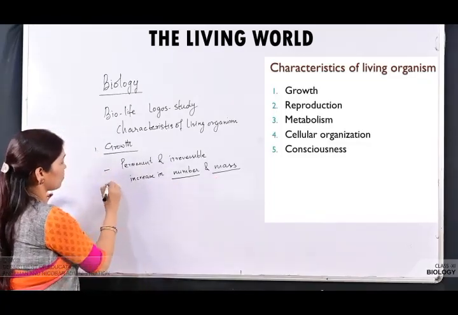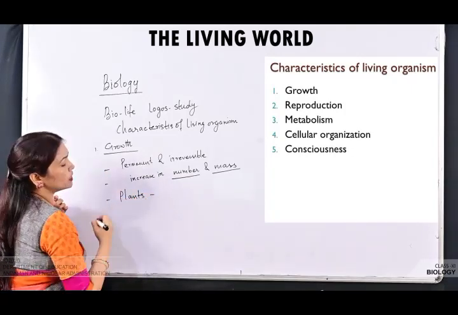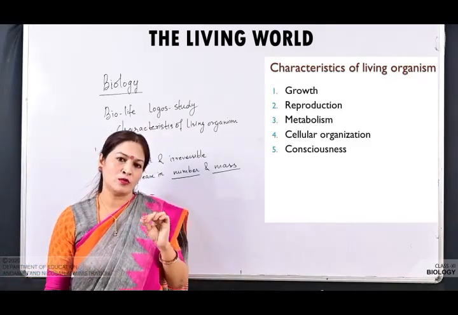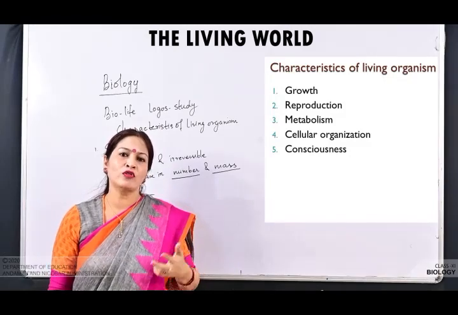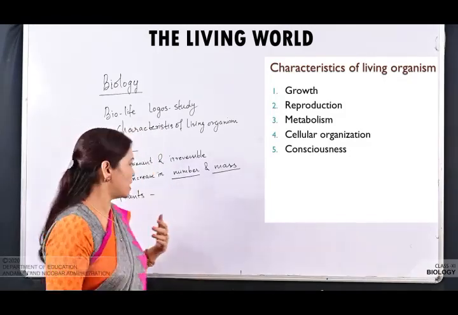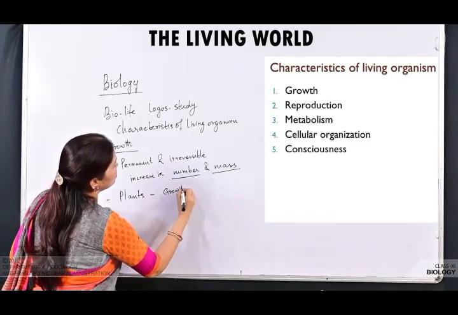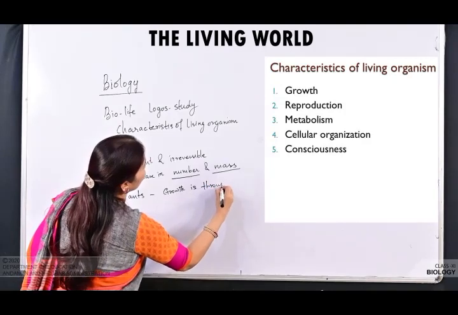In plants, certain cells are present towards the apical portion. These cells are known as meristematic and they tend to divide throughout their lifetime. So in plants, growth is throughout life.